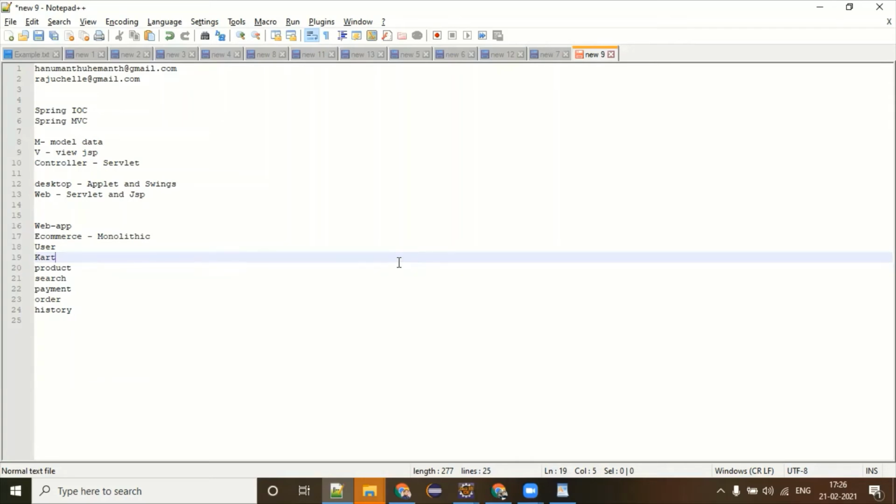To be very frank, the legacy systems we have nowadays are the ones that have SOAP based applications. But in all other places, REST web services are widely used. In fact, in the world of microservices, REST web services are at their peak. Everything is happening with REST web services.